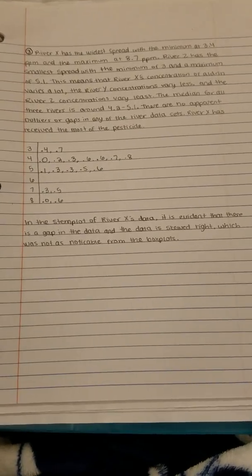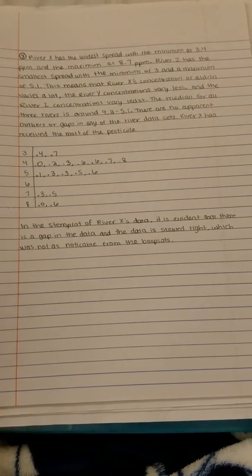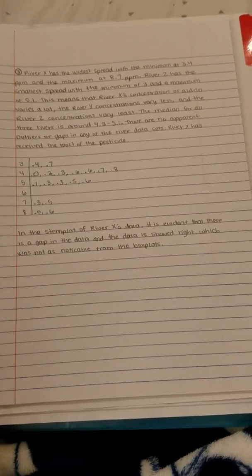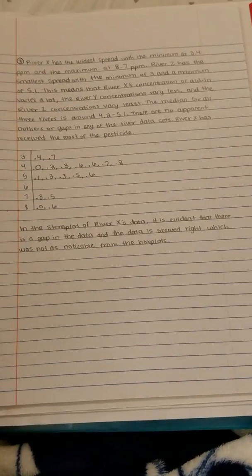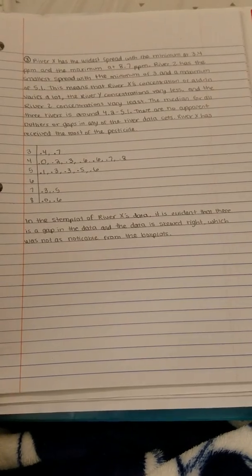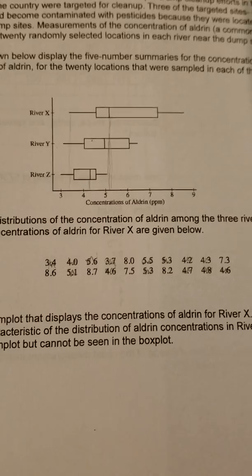This means that River X's concentrations of aldrin varied a lot and that River Y's varied less and River Z's concentrations varied the least. The median for all three rivers is around 4.2 to 5.1. There are no apparent outliers or gaps in any of the river data sets. River X has received most of the pesticides, as seen in this box plot.